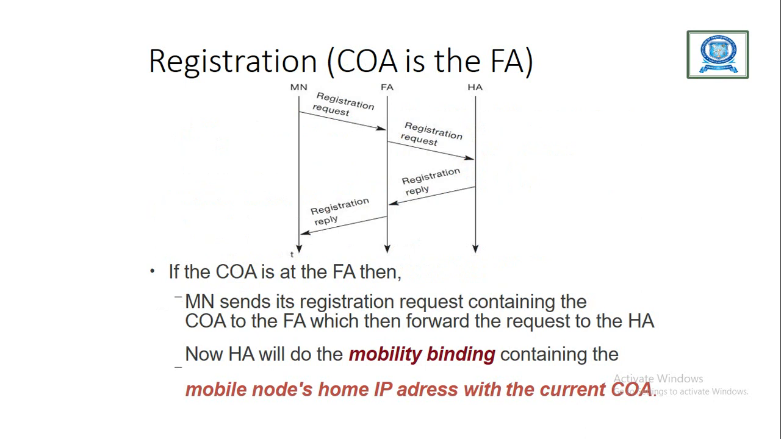Registration with a care of address via the foreign agent. The mobile node gives the registration request to the foreign agent, and this request is forwarded to the home agent. The home agent receives the new IP address and gives the reply to the foreign agent. The foreign agent receives the reply from the home agent, and the reply is forwarded to the mobile node. Now the home agent does the mobility binding, containing the mobile node's home IP address with the current care of address for reaching the mobile node.